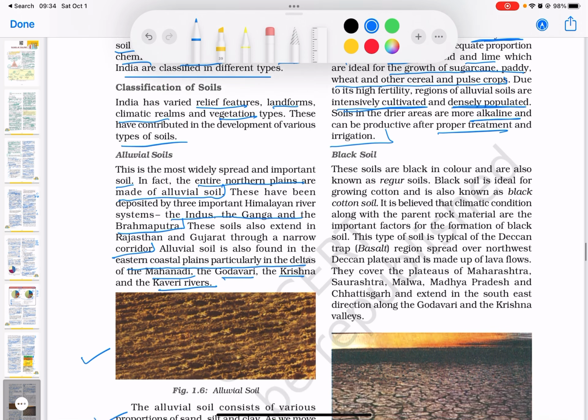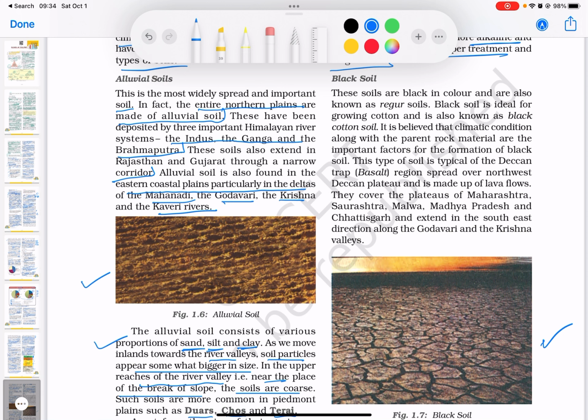Now let us look at black soils. You can see the picture of a black soil. How does it look? So these soils, as the name says, are black in color, and they are also known as Regur soils. Black soil is ideal for growing cotton and is also known as black cotton soil. So you can remember black cotton soil.